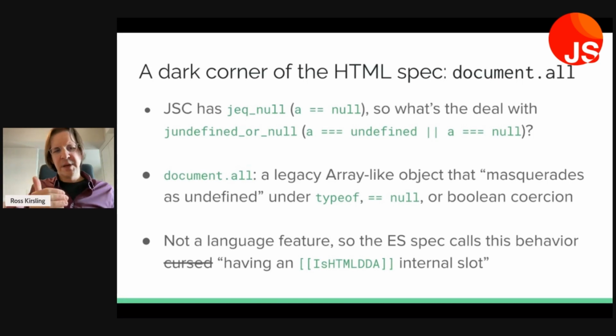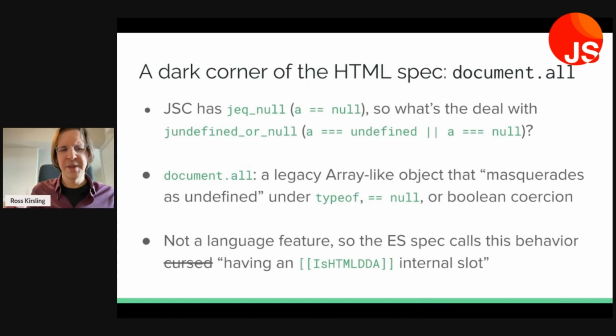So where this comes up, JavaScript core actually has a bytecode instruction called j equals null, jump if double equal to null. So why did we have to use this jump if undefined or null, this triple equals undefined or triple equals null? Surely I'm not telling you to try and distinguish these in your own code, am I? Absolutely not. But sometimes in the spec and in the nitty gritty details of a JavaScript engine implementation, we do have to worry about such things.